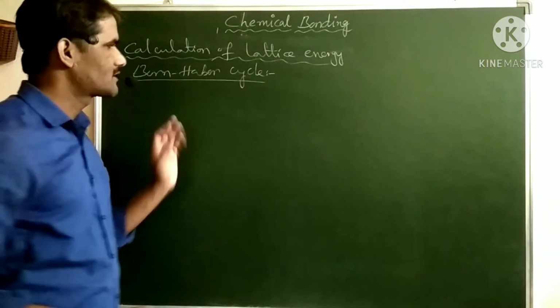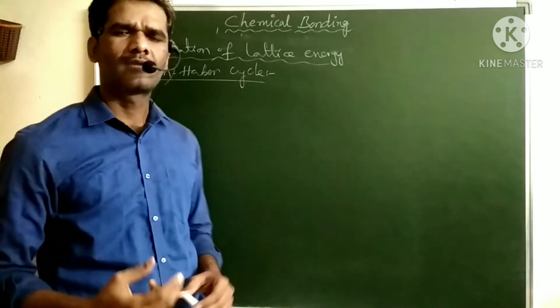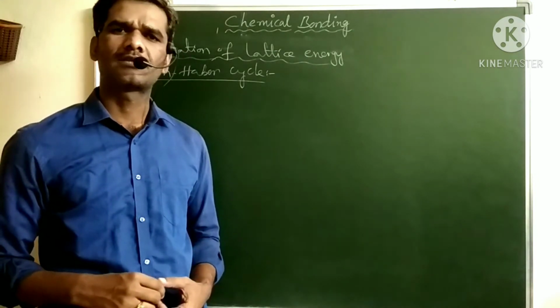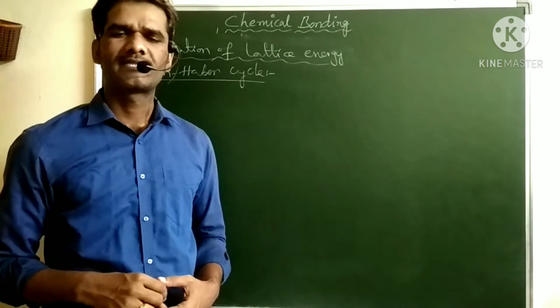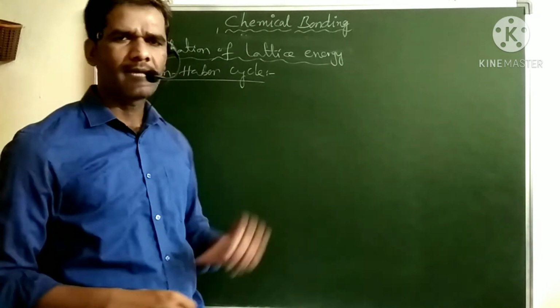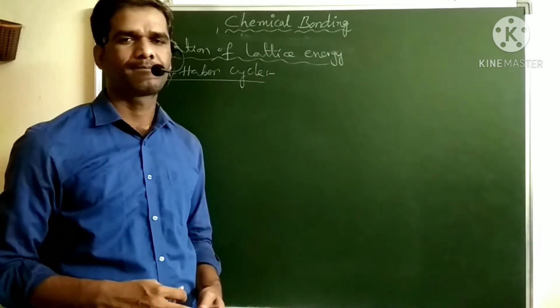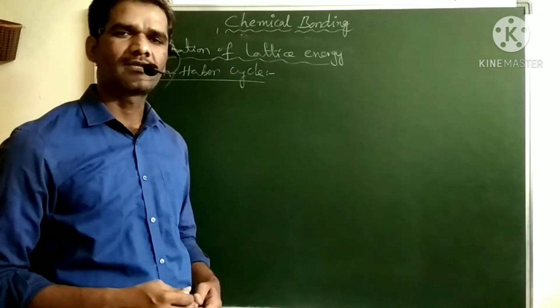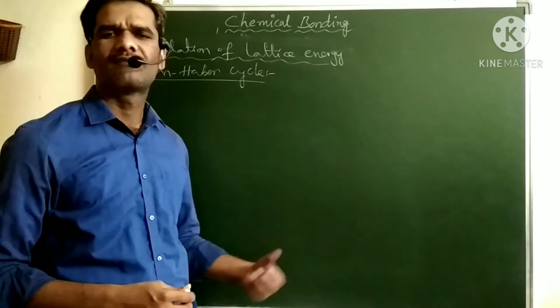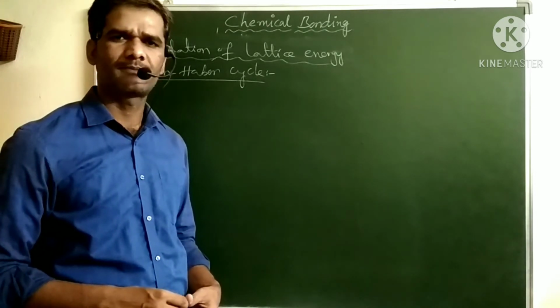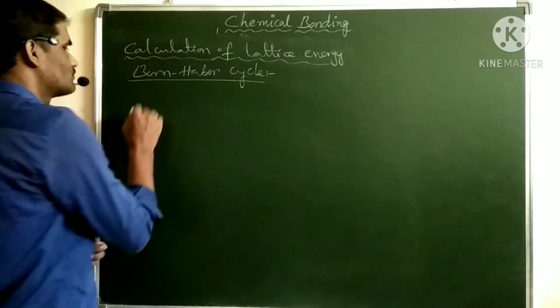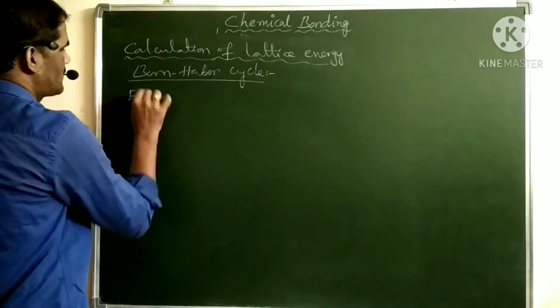Before we discuss the Born-Haber cycle, two terms are involved: one is the enthalpy of formation, and the other is Hess's law. Generally, the Born-Haber cycle is calculated based on Hess's law. So what is Hess's law and enthalpy of formation? These we generally get in the thermodynamics, thermochemistry part. So first we will discuss those two terms here. Enthalpy of formation.